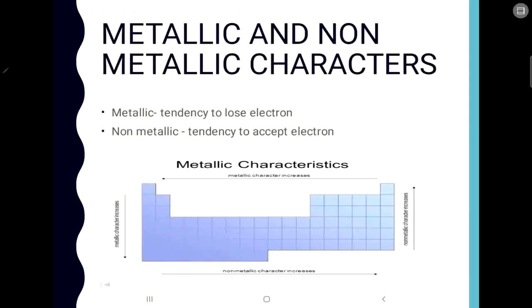Okay, so now comes the metallic and the non-metallic character. Now what is this metallic and non-metallic character? Metallic character is the tendency to lose electrons easily, and non-metallic character means the tendency to accept or gain electrons.